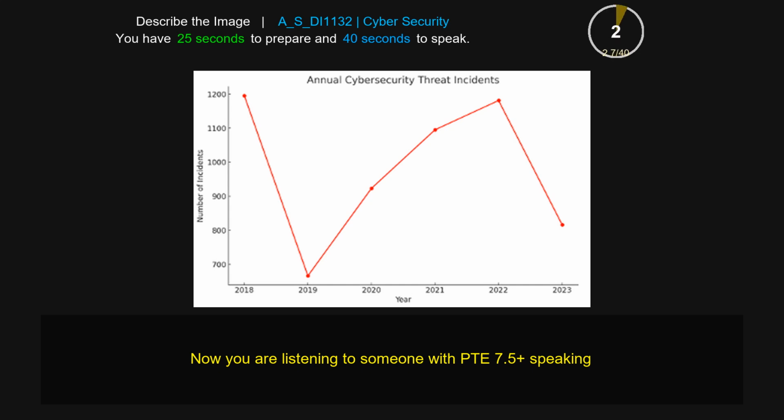The given picture provides information about cybersecurity. From the picture, it is obvious that annual cybersecurity threat incident is the subtopic of the picture. On the x-axis there are the years 2018 to 2023, while on the y-axis there is the number of incidents from 700 to 1200. In the year 2019, the incident count is minimum, less than 700, while 2018 and 2023 are maximum at 1200, while in 2020 it's 900, 2021 1100, and 2023 is 800. In conclusion, the picture is about cybersecurity.